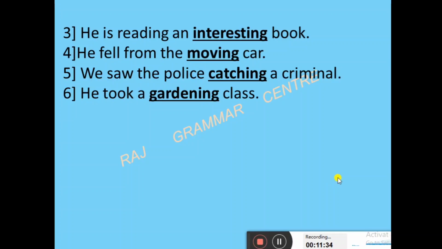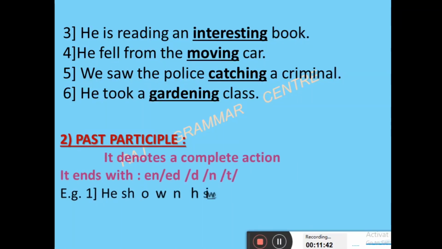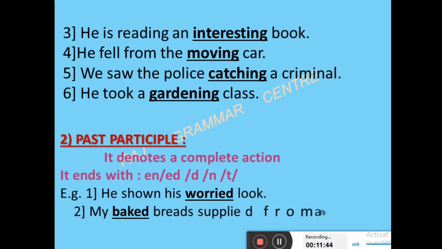Now come to the next, that is the past participle. What do we mean by past participle? Come to the topic. It denotes a complete action. You already know very well about the verb: present verb, past participle verb. You might know it very well if you have watched my tenses video. There, in the perfect forms, present, past, future, we use the past participle verb, right?